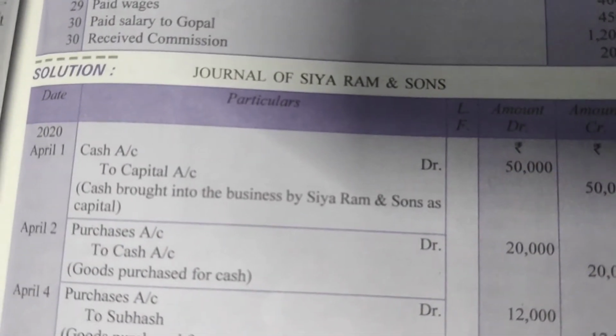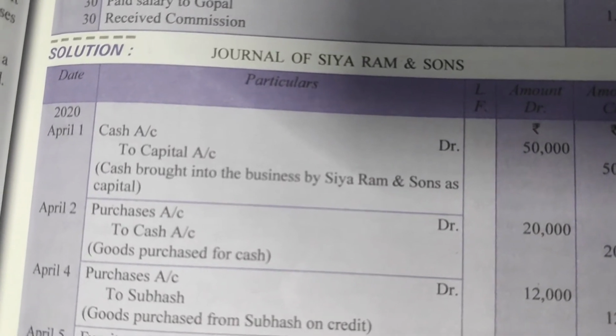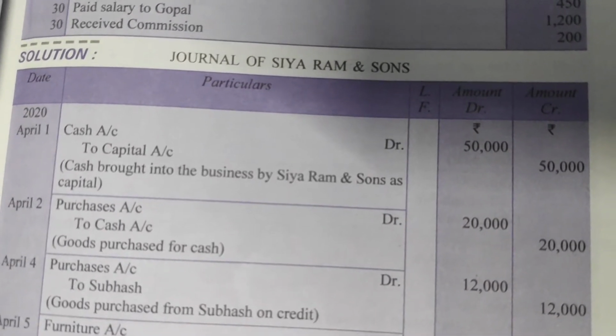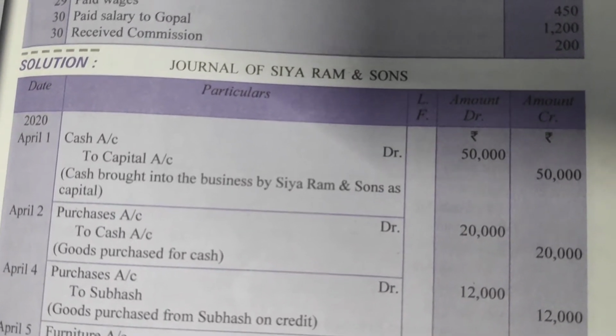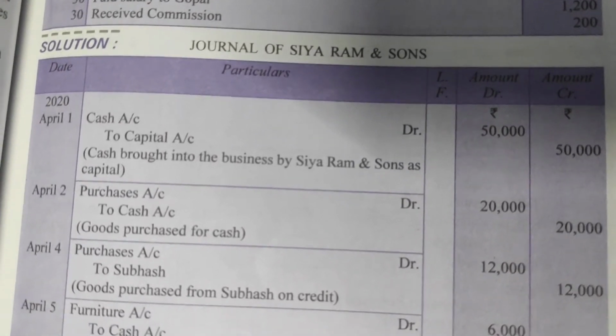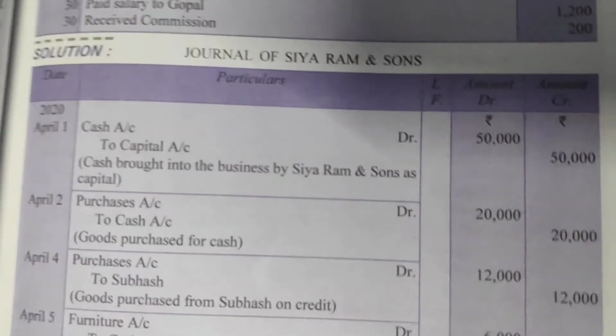Why? Because cash is getting in and we don't write the name of C.R. Ram and Sons because he is the entrepreneur. We write capital account. So it will be cash account to capital account. Only this thing you have to remember. In all the rest of the cases we write the name of the debtor or creditor. But for the entrepreneur we write capital account.